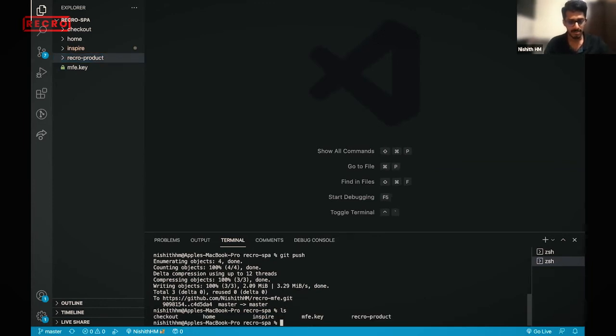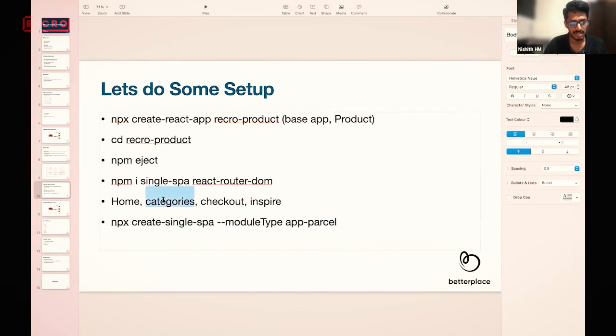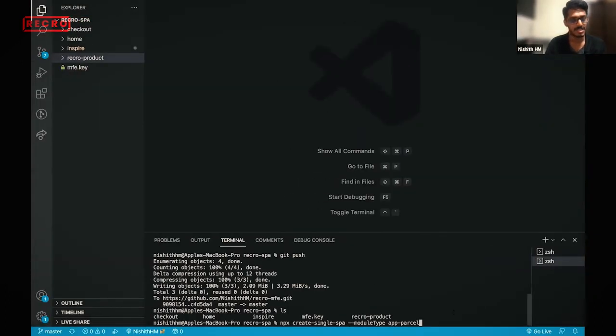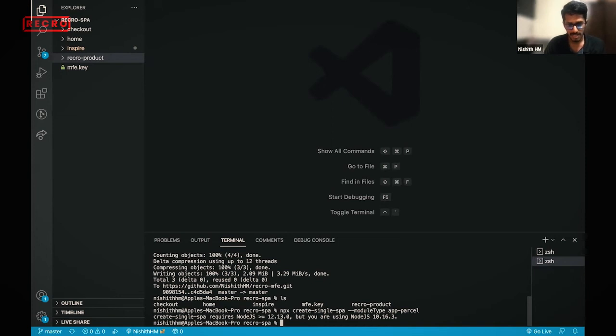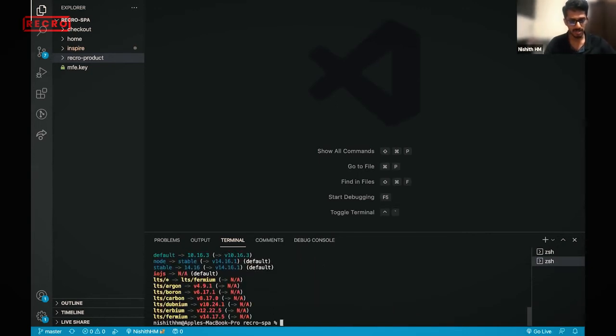I'm creating a new application. We have something called category, which we wanted to create. I had left it out just so that I can show how this command works. So I'm creating a parcel, which is an application parcel. I'm using Node 10.16.3, but normally this works better with versions higher than 14, so I'm switching to Node 14.16. Make sure that you're on this particular version.